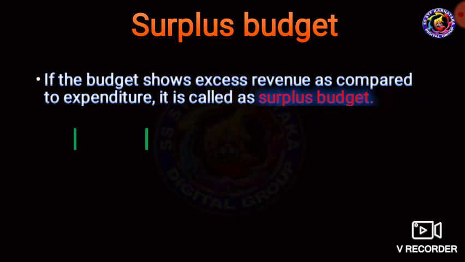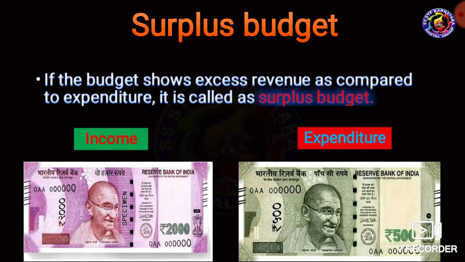First one is surplus budget. What is meant by surplus budget? If the budget shows excess revenue as compared to expenditure, it is called a surplus budget. For example, income is 2000, expenditure is 500.